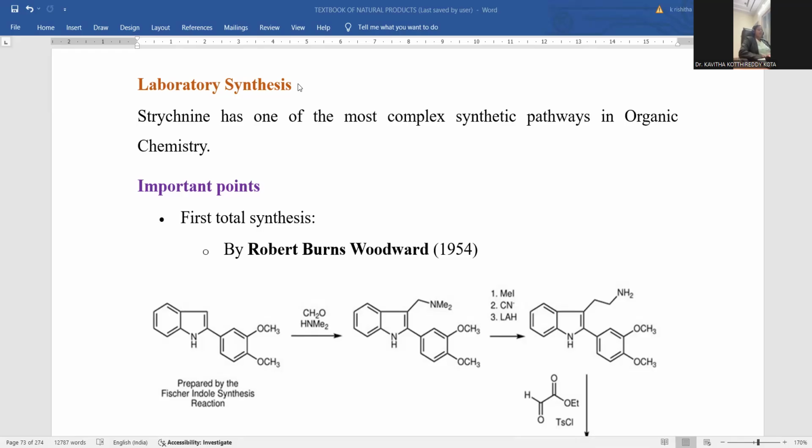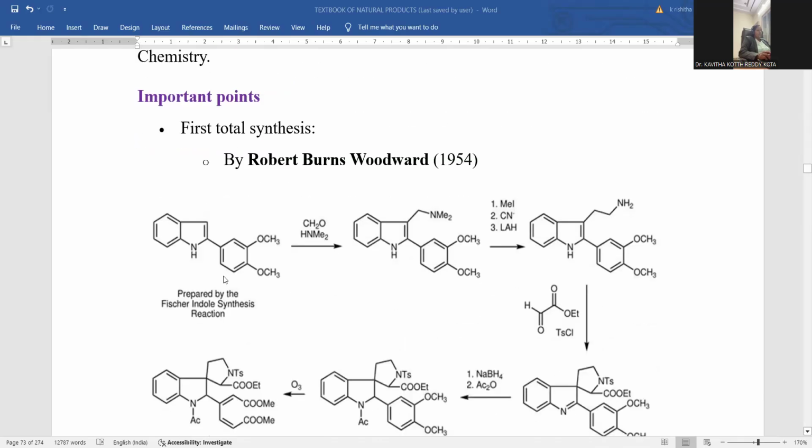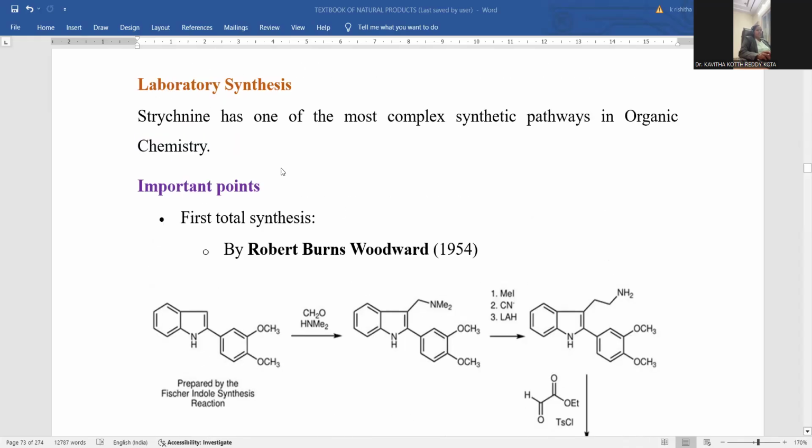So let me continue with these natural products where the strychnine topic was taken into consideration. Their laboratory synthesis is going to be discussed now. Laboratory synthesis of strychnine is to be started with an indole alkaloid with the side chain of dimethoxybenzene, right? Strychnine was one of the most complex synthetic pathways in organic chemistry, being a polyannular system.